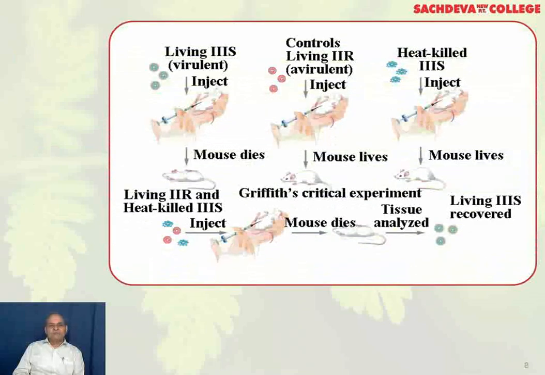Now you can see living S3 virulent injected, mice died. Control, living R2 non-virulent injected, mice was healthy. Heat-killed S3 injected, mice was healthy. But when living non-virulent and heat-killed S-type were injected, the mice died, and that is how the experiment of Griffith was modified slightly by Avery, MacLeod, and McCarty.